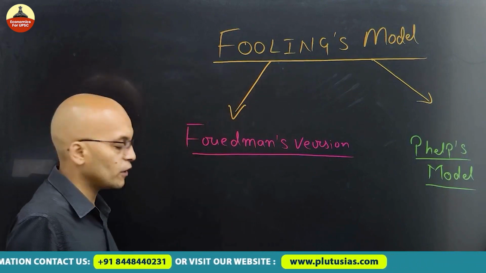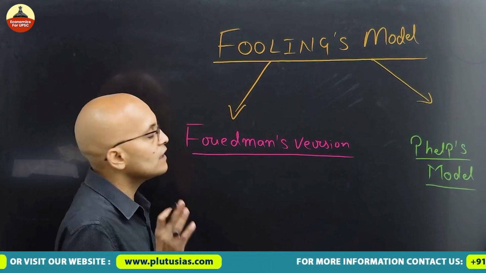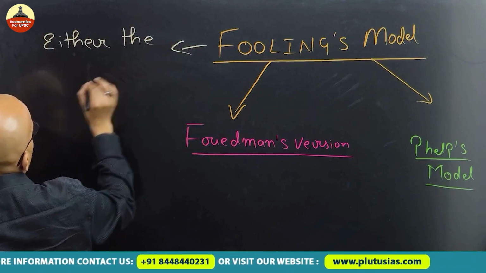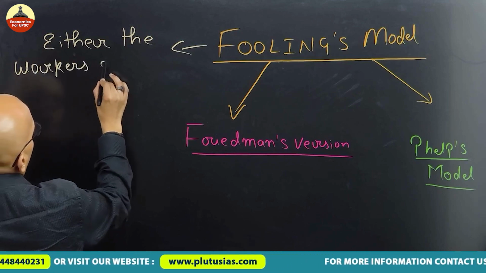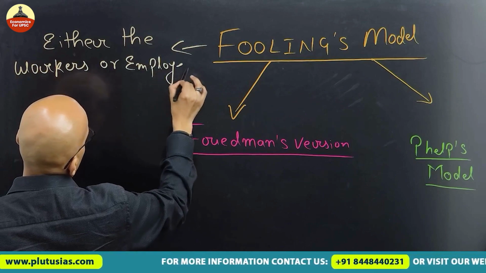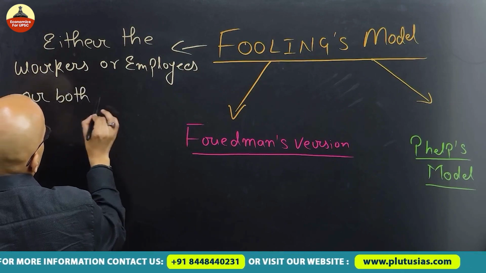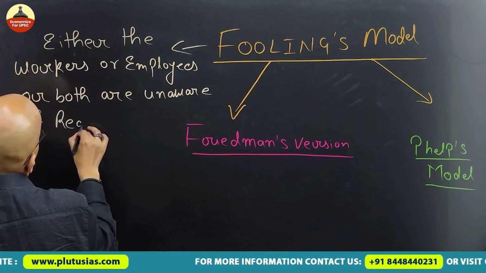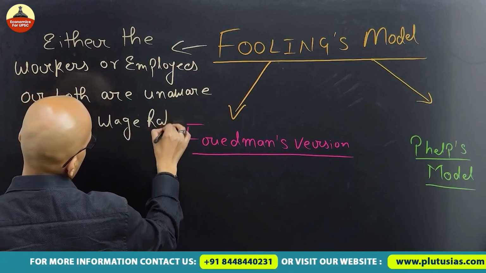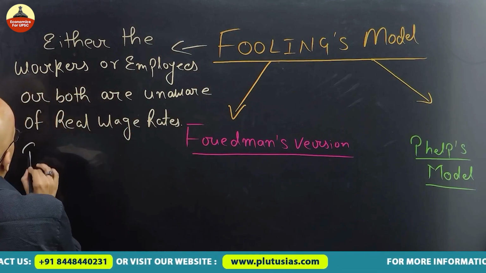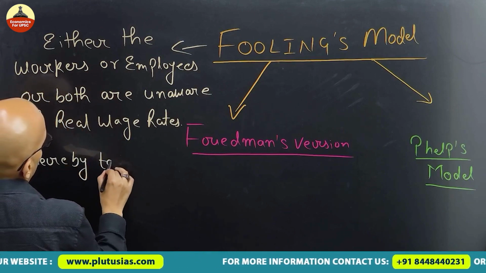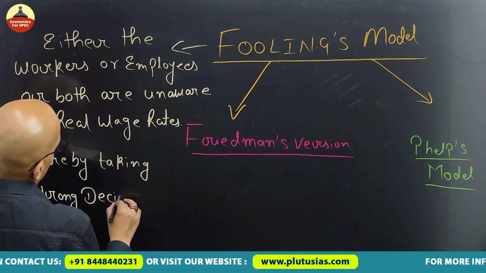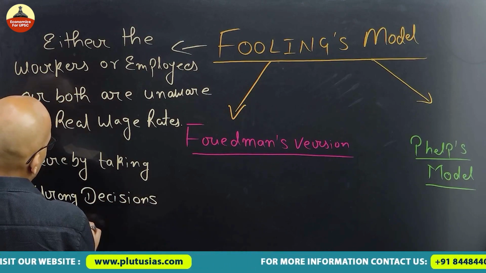So what actually is Fouling's model? See, as the name is suggestive enough, in Fouling's model, what happens is that either the workers or employees or both are unaware of the real wage rate, thereby taking wrong decisions in the economy.